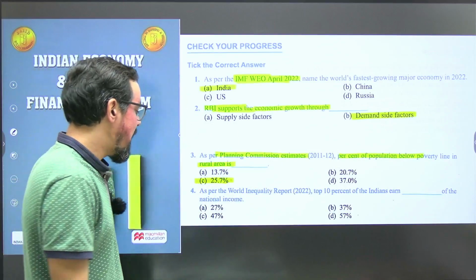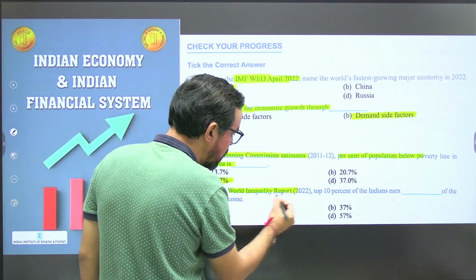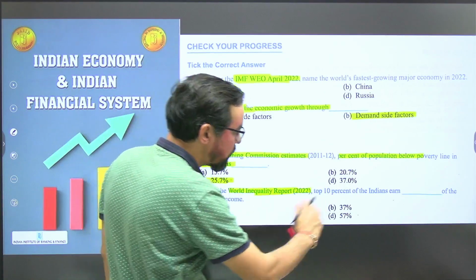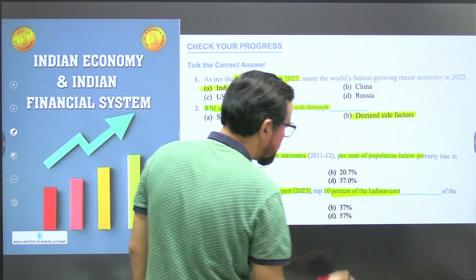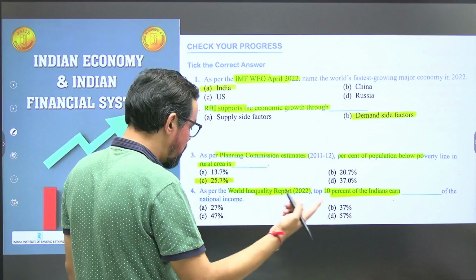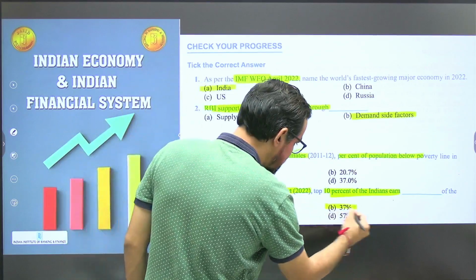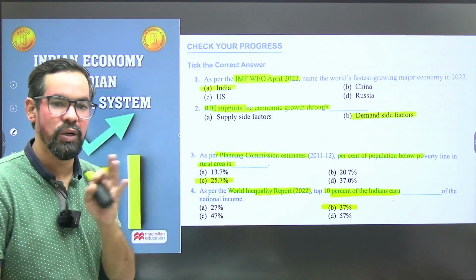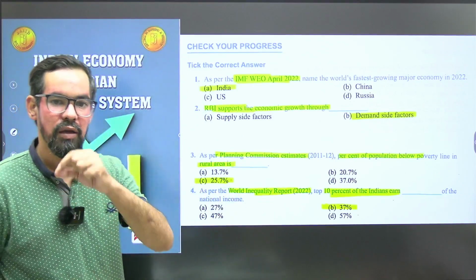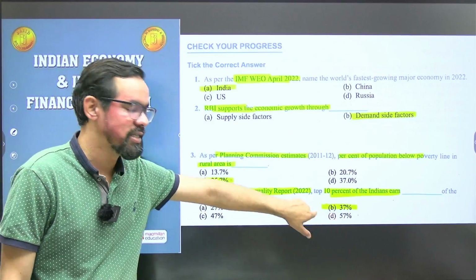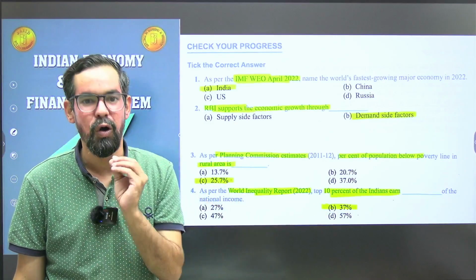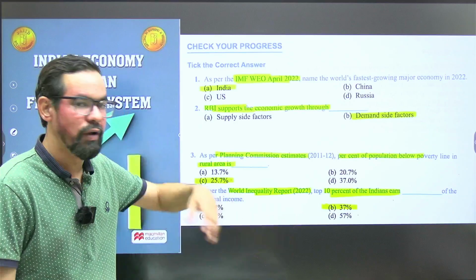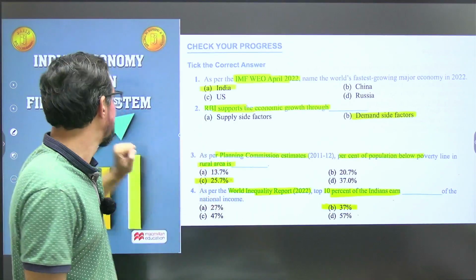As per the World Inequality Report 2022, the top 10% of Indians earn 37%, or 47%. Please do cross check this one, and if this answer is incorrect, please mention it in the comment section so it will help others.